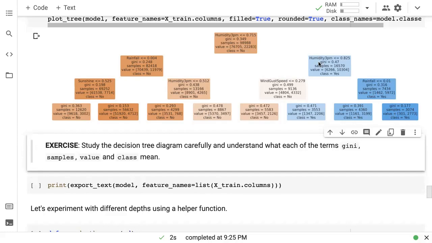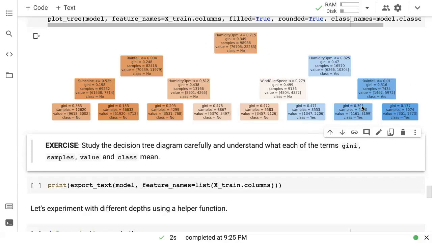So you go to humidity at 3 p.m., rainfall. So if the humidity at 3 p.m. is less than 0.825, and then the wind gust speed is less than 0.279, then the Gini score is 0.471. All right. So the humidity is greater than 0.7, but less than 0.8, and the wind speed is less than 0.27. So here the class is yes. So here you return that there will be rain tomorrow. And if the humidity is greater than 0.7 and greater than 0.8, well, it turns out that in all these cases, you end up at yes, right?